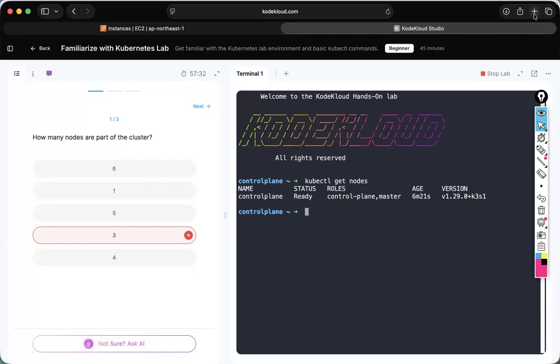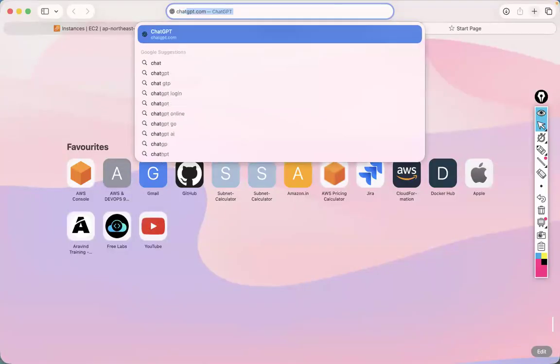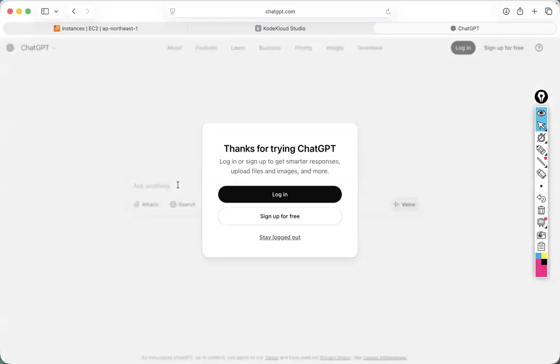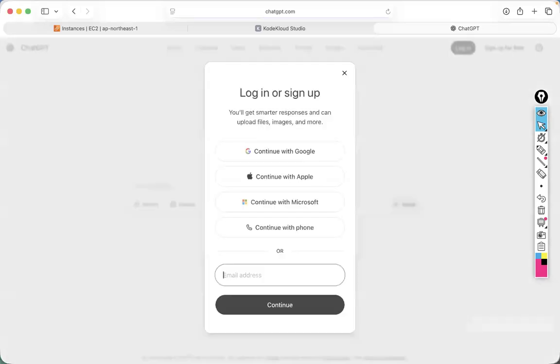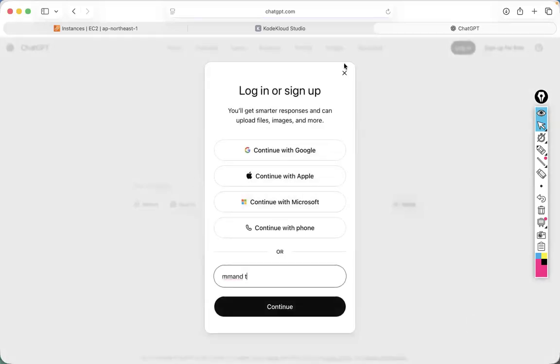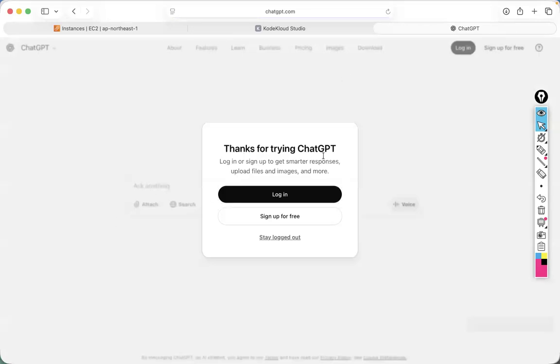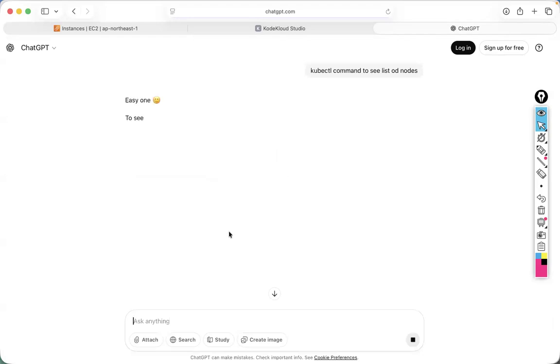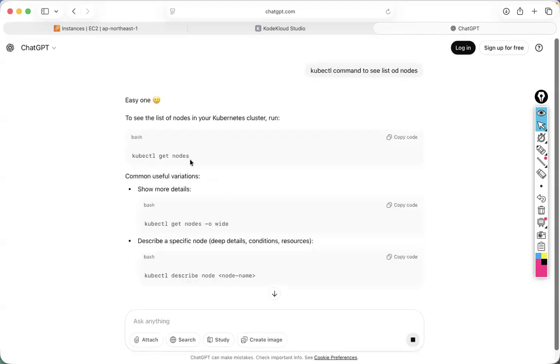So let's use ChatGPT. Just simply ask the kubectl command. This CodeCloud platform is very helpful. Okay, kubectl command to see list of nodes. kubectl get nodes.